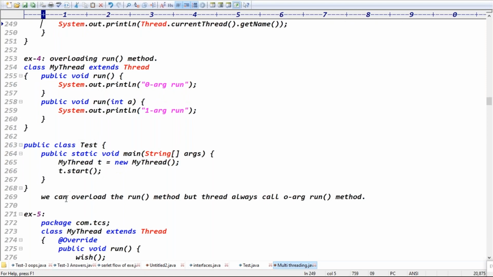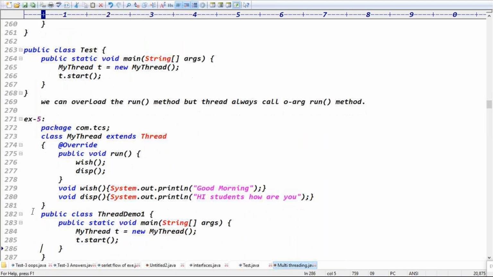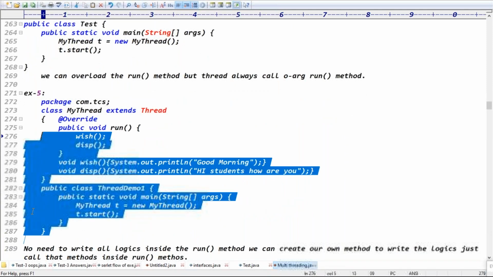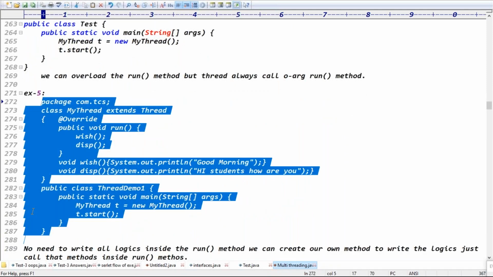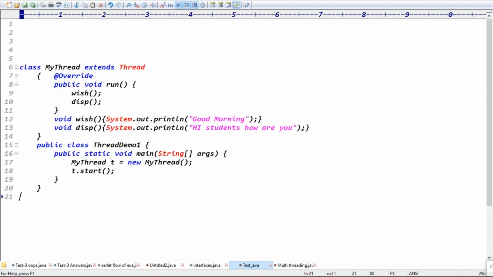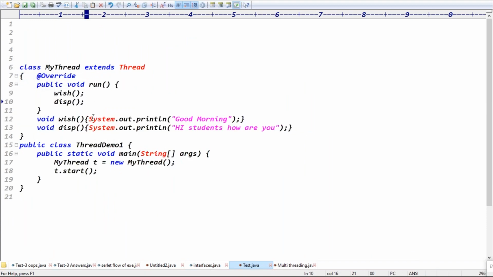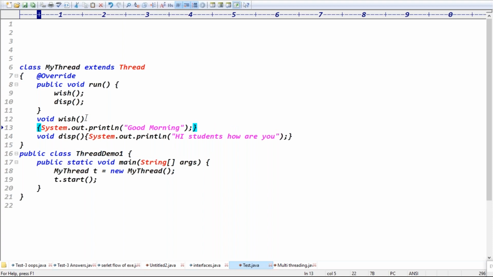Exactly. Good. Guys, case 5: we don't need to write the complete logic inside the run method. You can take your own methods, private methods, default methods, any methods inside the thread class, because class MyThread extends the Thread class. Inside the run method I'm not writing the logic. I can take a wish method, which prints a good morning message.